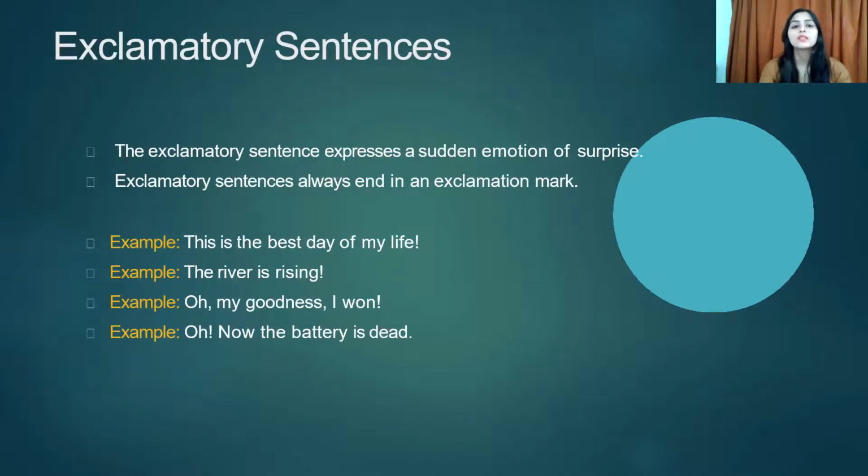Exclamatory sentences. The exclamatory sentence expresses a sudden emotion or a surprise. So what is exclamation, right? It's mostly, oh, I won the match. Right? Oh, I won the match. Maybe some other thing. Ouch, I got hurt. So these are exclamatory words, right? Now we compared this type of sentence to very emotional, dramatic movies. There are lots of emotions in it, right? So exclamatory sentences also have a lot of emotions in them.